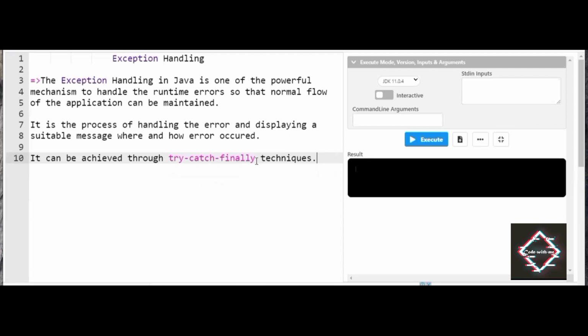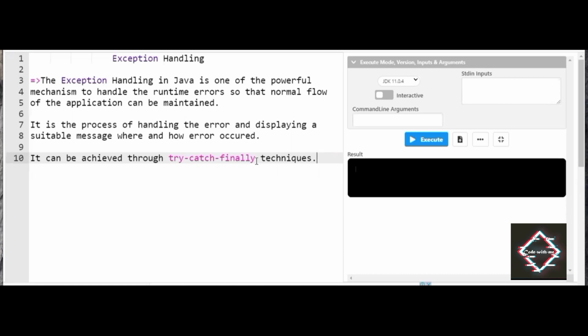So friends, in this video let us discuss what is exception handling, how it is used, and how it works with Java. Starting with the definition as usual. What is exception handling? As the word itself signifies, exception means error handling. So exception handling is nothing but a process of how you handle the error, how you manage the error.